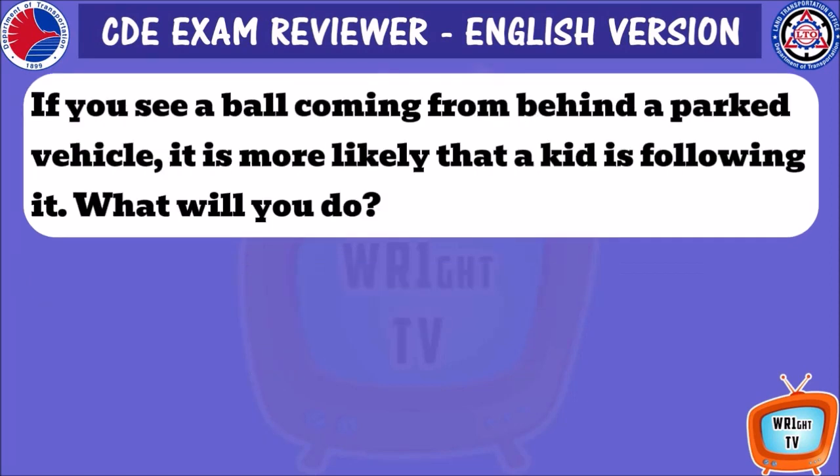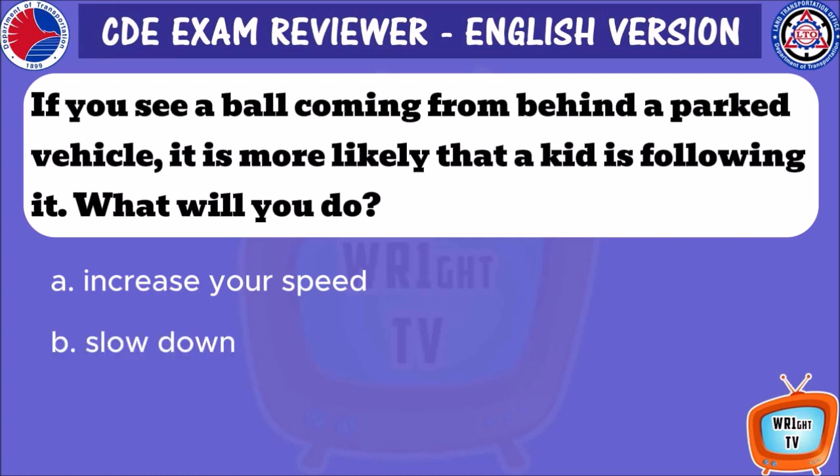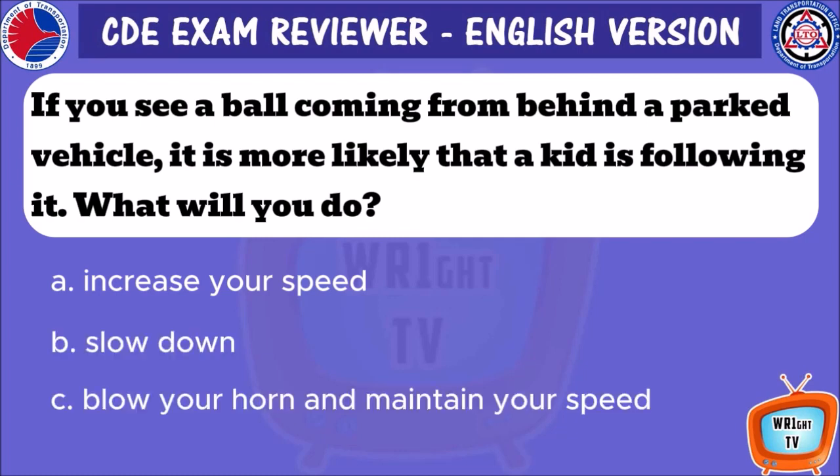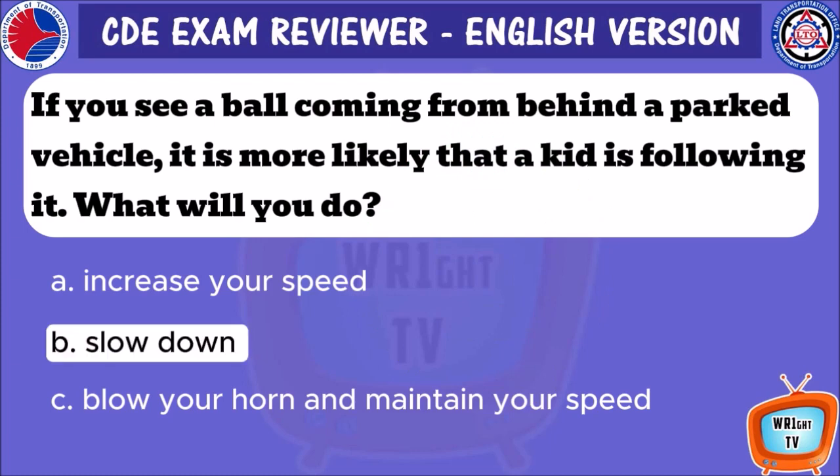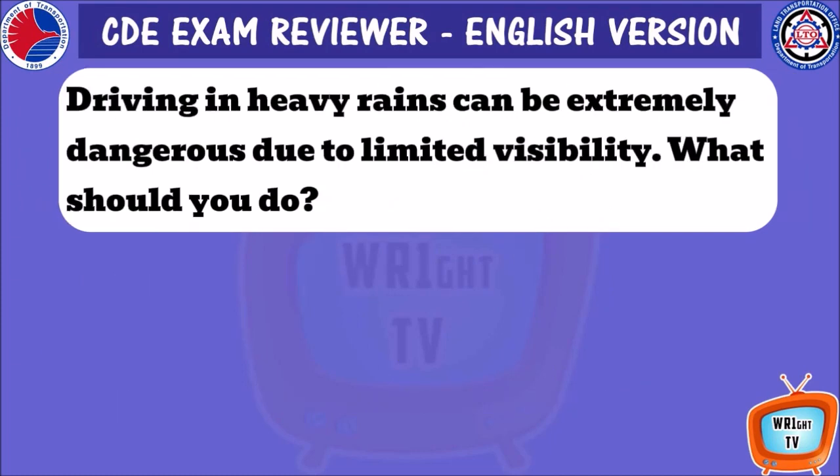If you see a ball coming from behind a parked vehicle, it is more likely that a kid is following it. What will you do? A. Increase your speed. B. Slow down. C. Blow your horn and maintain your speed. B. Slow down.